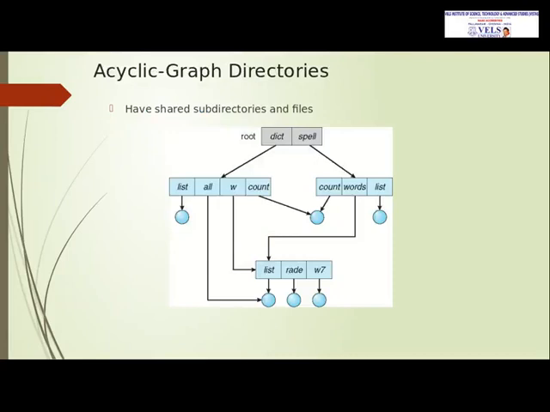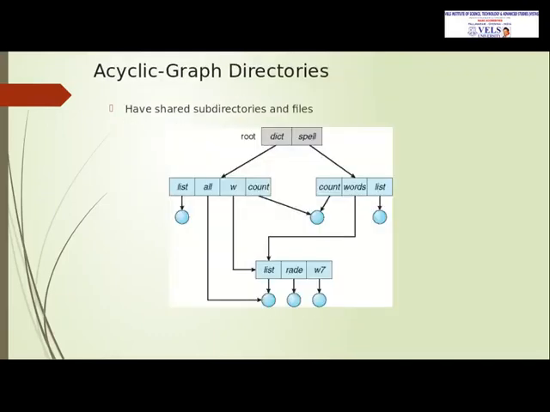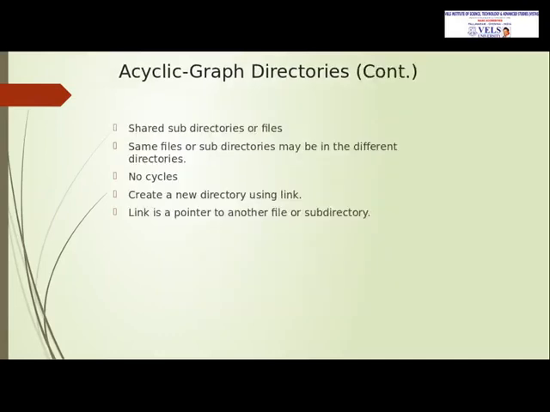Next, acyclic graph directories. They have shared subdirectories and files. The same files and subdirectories may be in different directories. The advantage is that there are no cycles. To create a new directory, use a link. A link is a pointer to another file or subdirectory, and here the count file is shared in the same directory, with the same name, but the users are different.